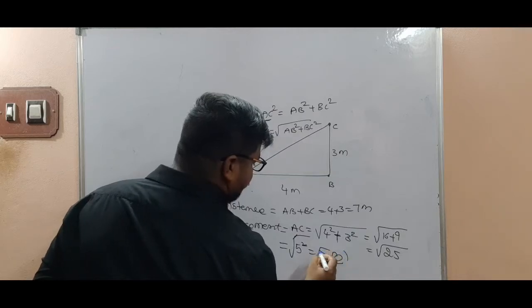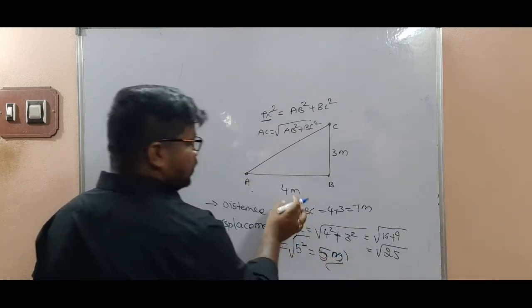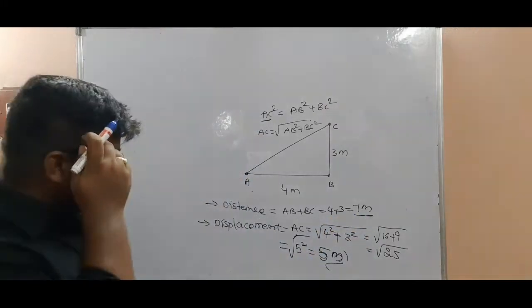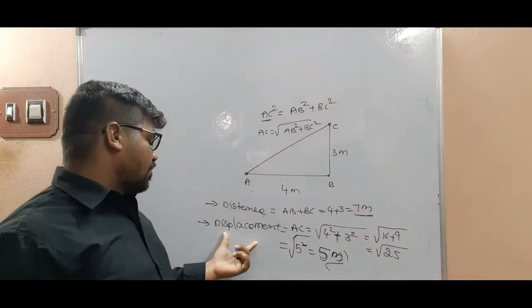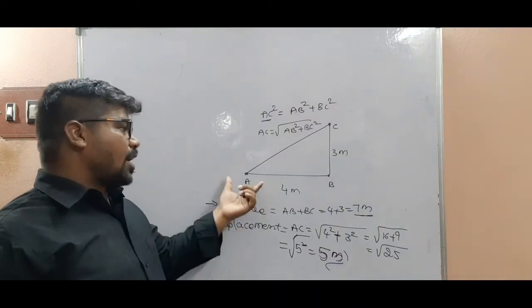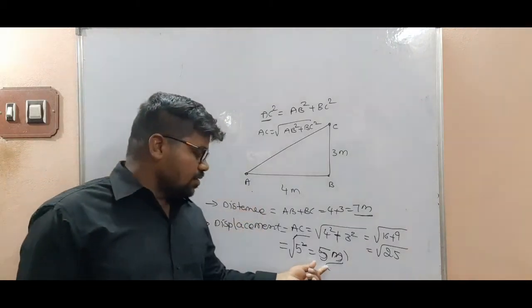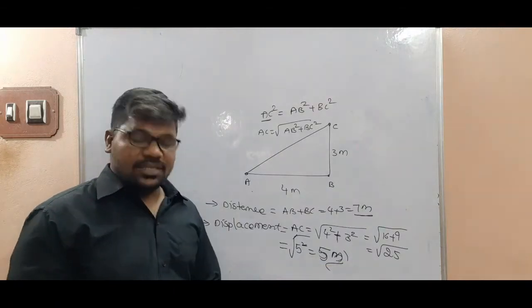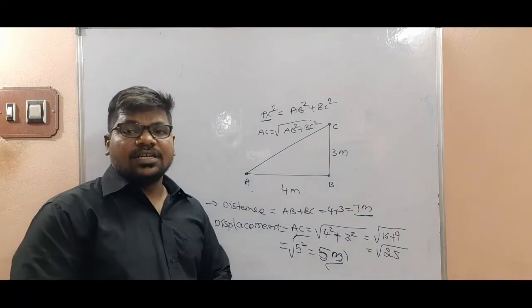Okay, understand, 5 meter. Here we get the value 7 meter, it is based on the scalar. Now based on the displacement according to vector laws of addition, we get 5 meters. So in this way we have to apply laws of vector addition.